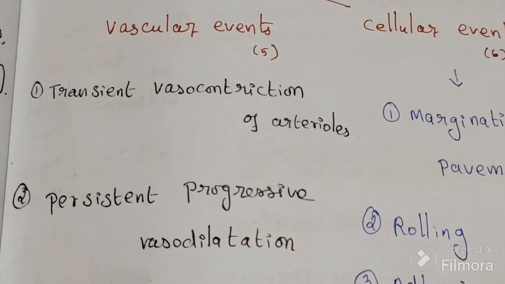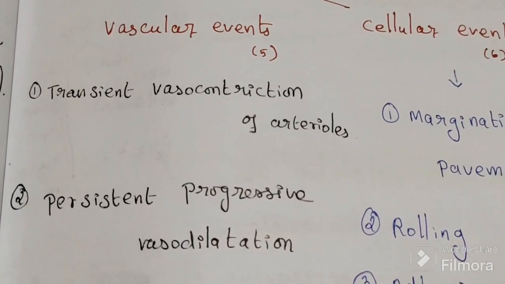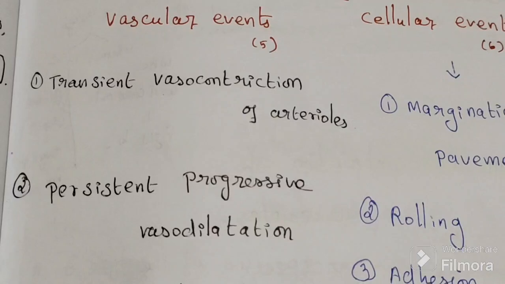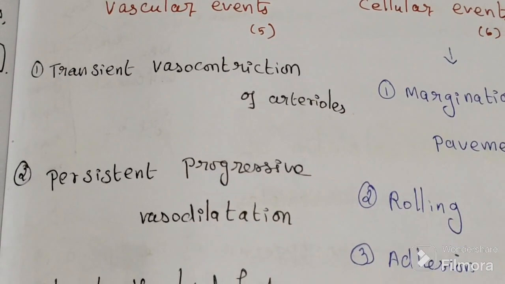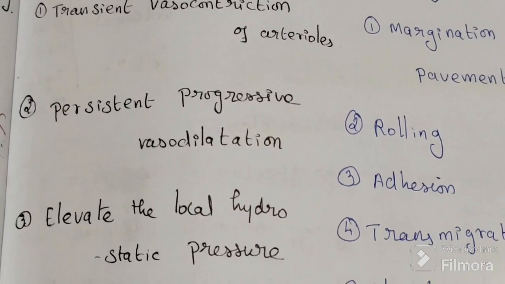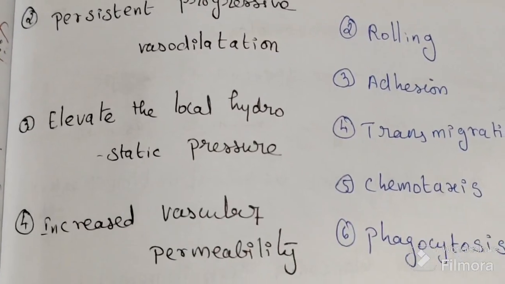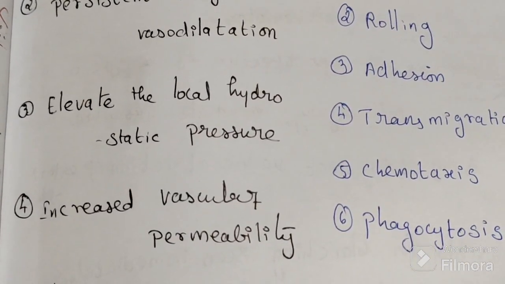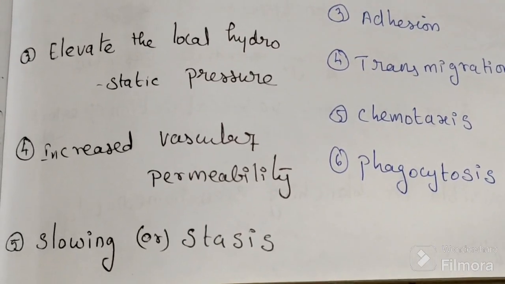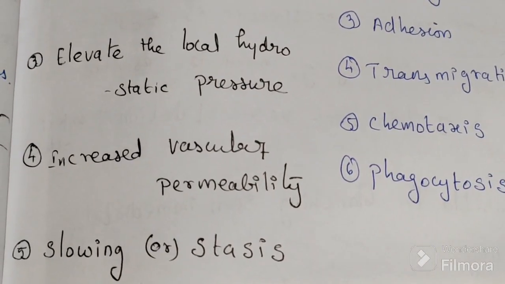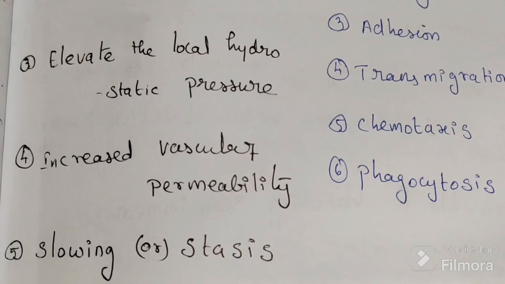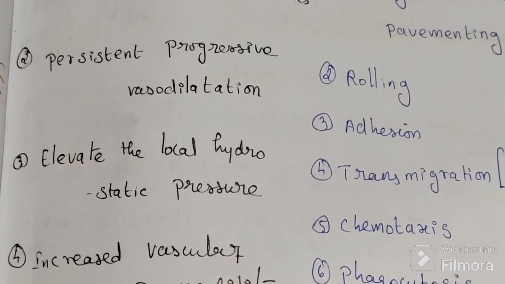Transient vasoconstriction of arterioles, then persistent progressive vasodilation, then elevated local hydrostatic pressure, then increased vascular permeability, then slowing or stasis. We will look at them one by one in detail.